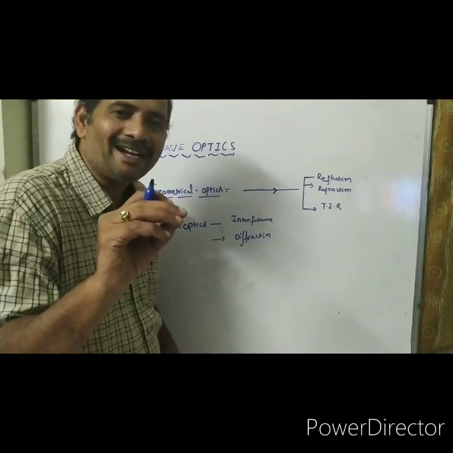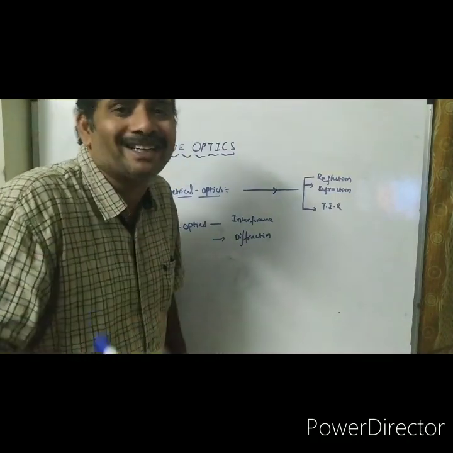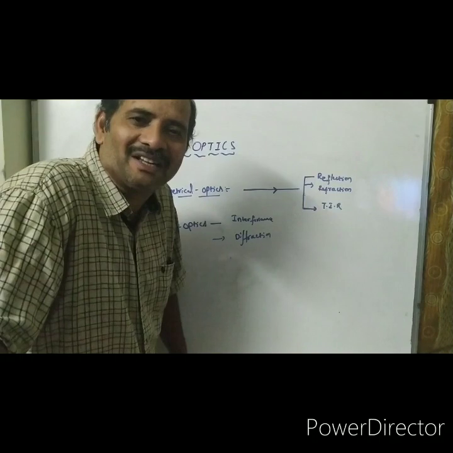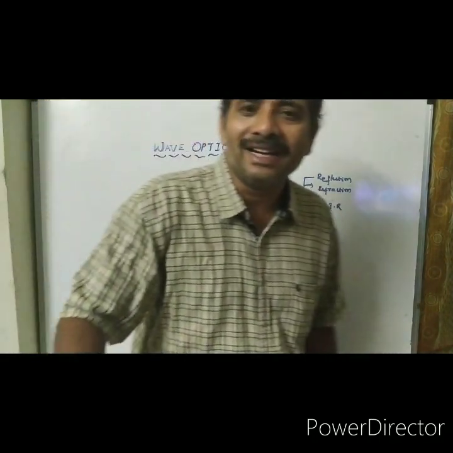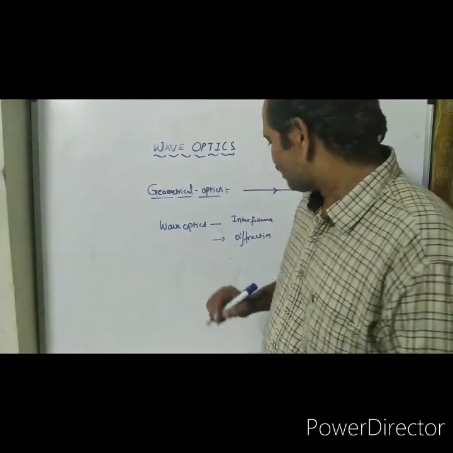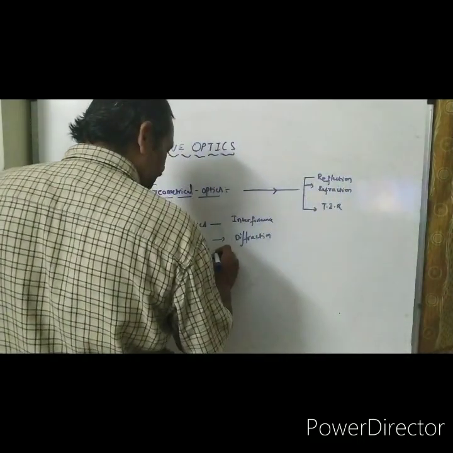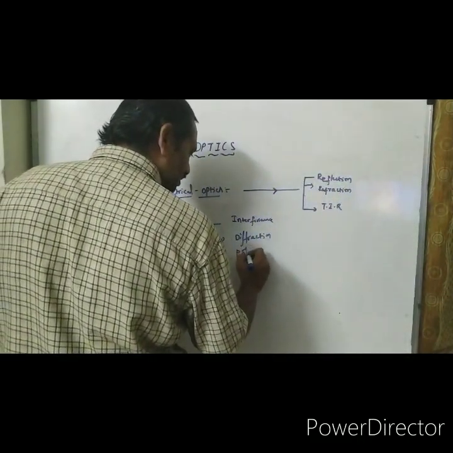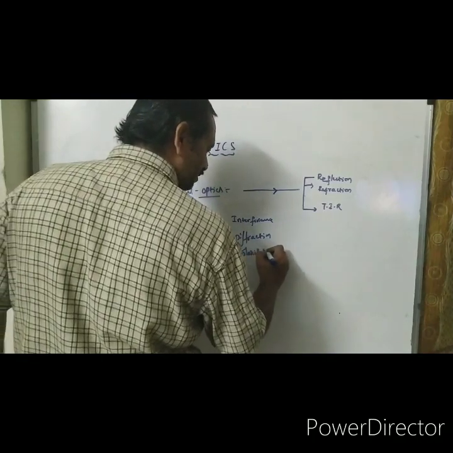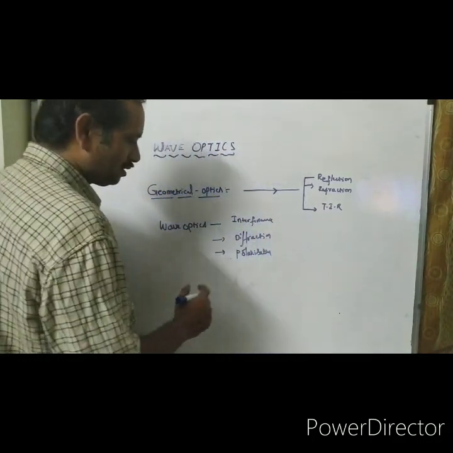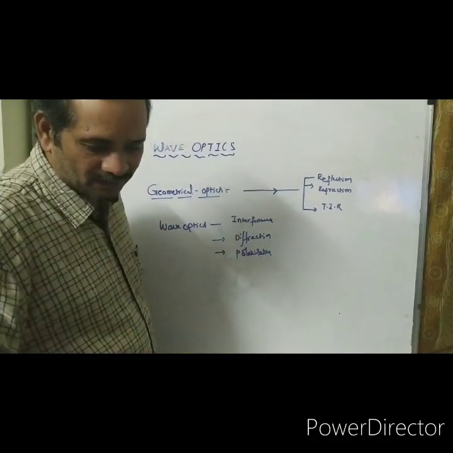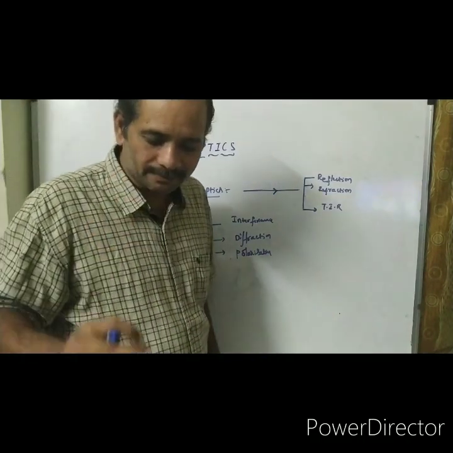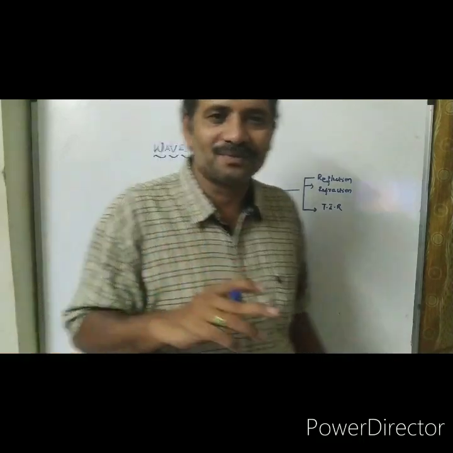Polarization is explained by using the electromagnetic wave nature. That is also wave nature only. Okay, that's what. Clear, I think so.